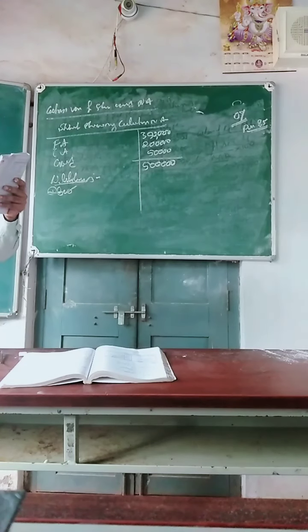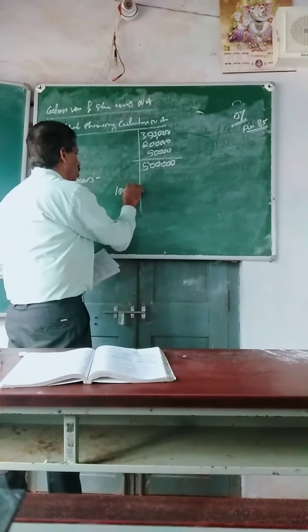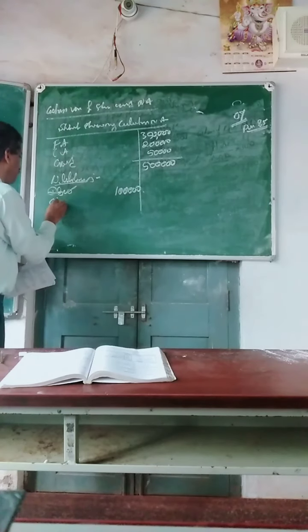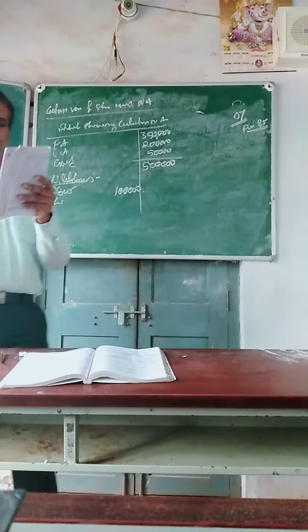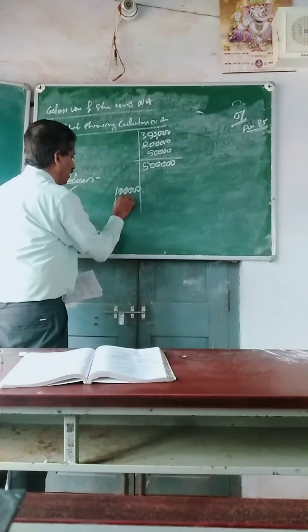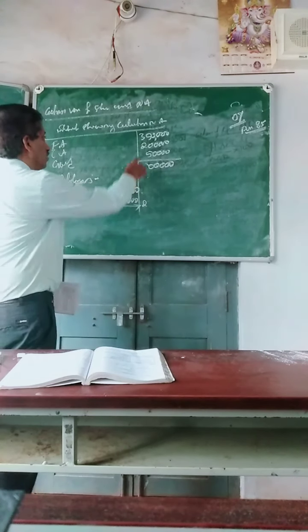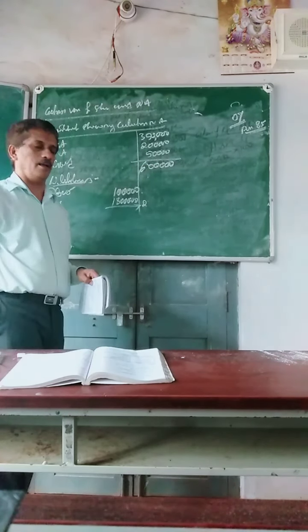Debentures is given in this problem as 1 lakh. One more is given: current liabilities of 1,30,000. Total is 2,30,000.